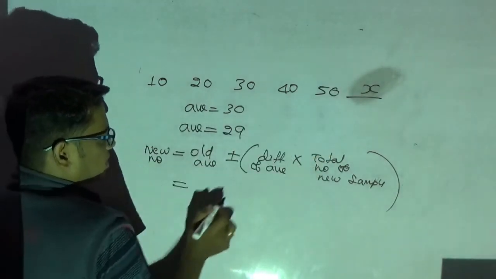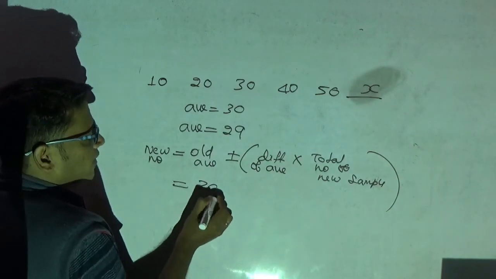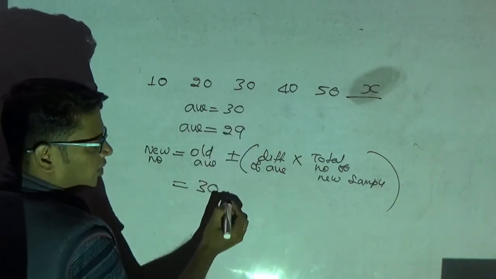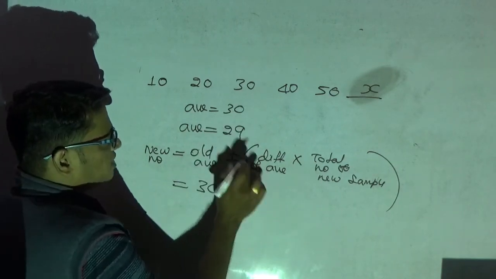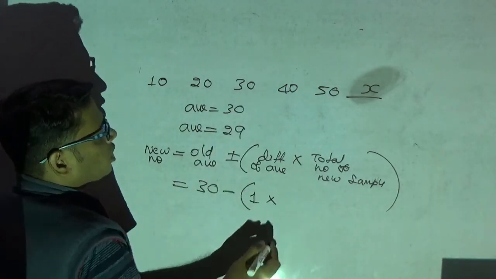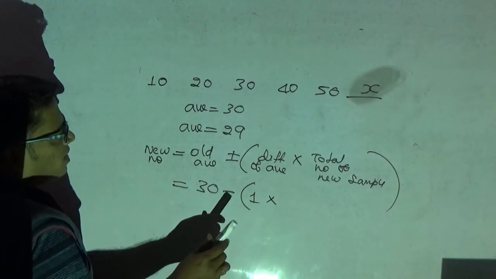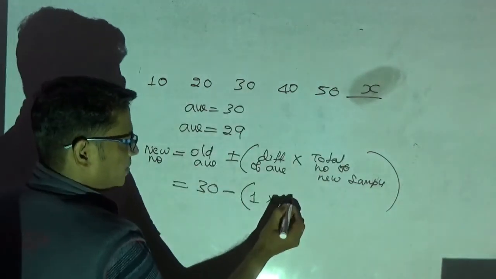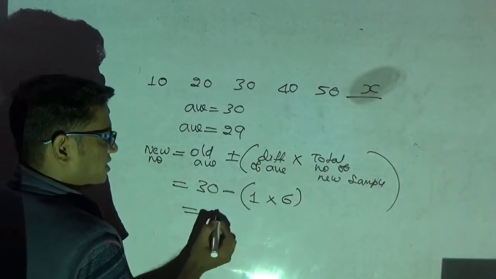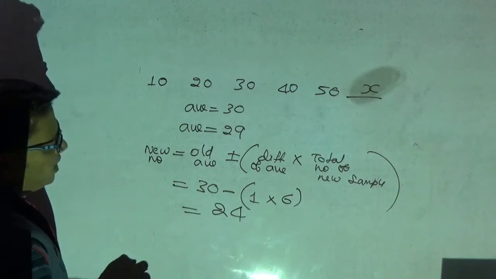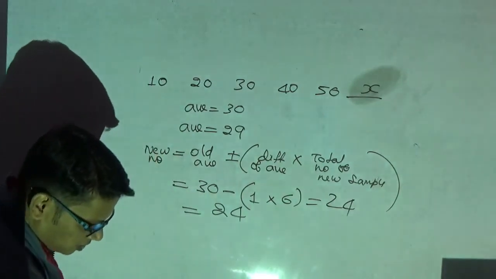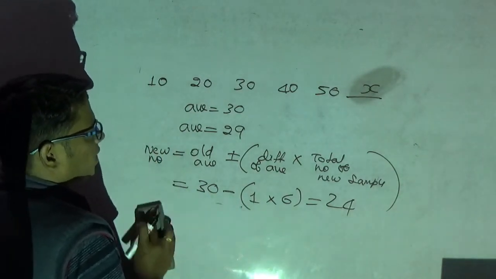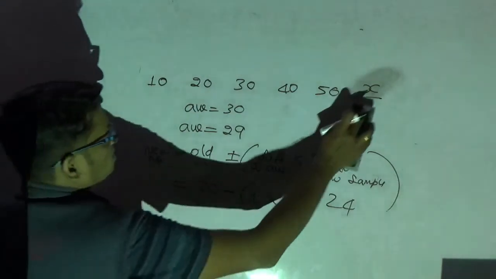Old average is 30. Average is reduced, therefore I have to put minus symbol. If average is increased, I have to put plus symbol. Difference in average is 1, into total number of new samples. How many samples are there totally now? There are 6 samples. Therefore, 30 minus 6 is 24. So the score of the new batsman is 24.